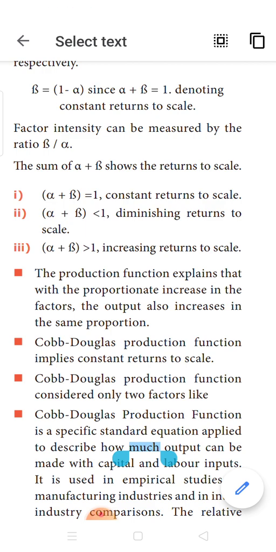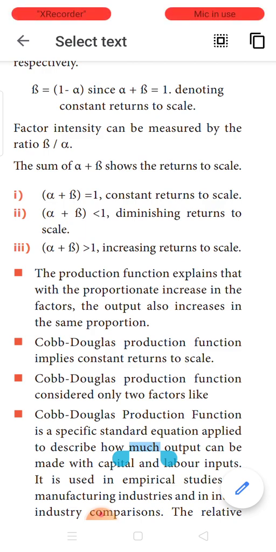Next is when the summation of alpha plus beta is less than 1. In that case, it is called diminishing returns to scale, which means for the amount of labor and capital that is being invested, the amount of output that you get is lesser. So it is called diminishing returns to scale.